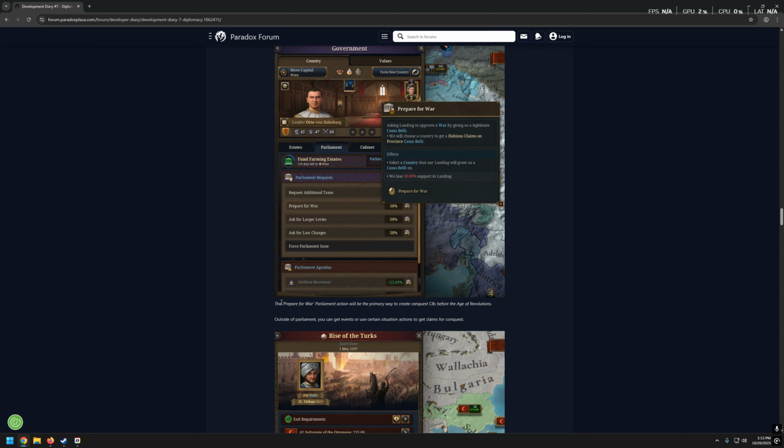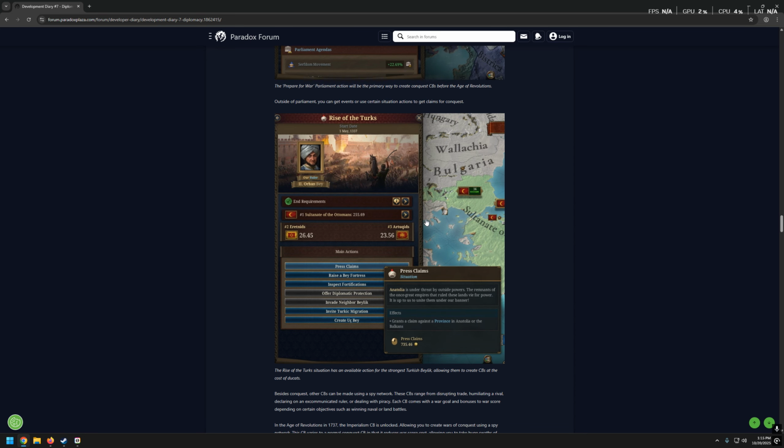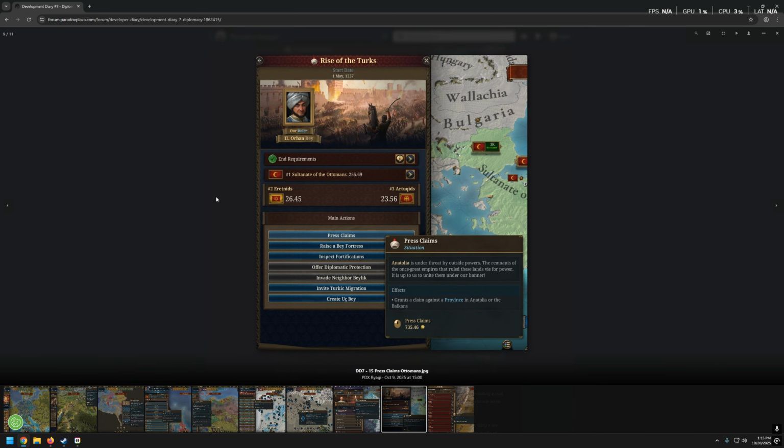So that's very nice. I like it. Outside of Parliament, you can get events or use certain situation actions to get claims for conquest. That's obvious. That was quite clear to me.